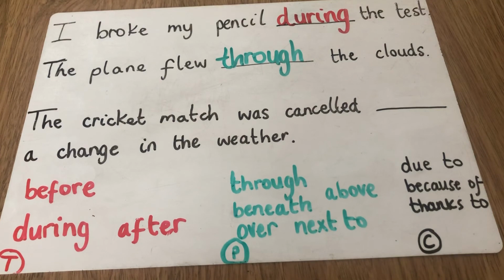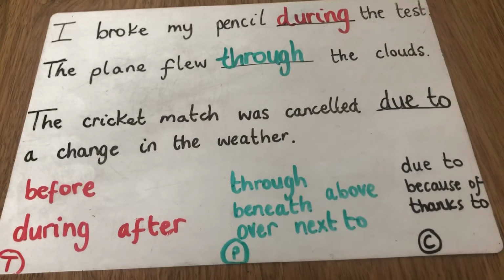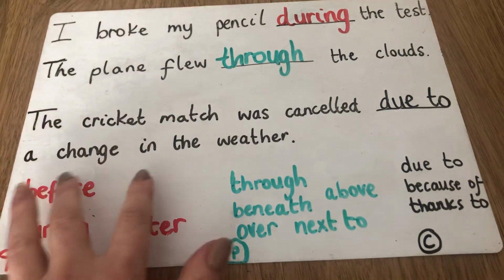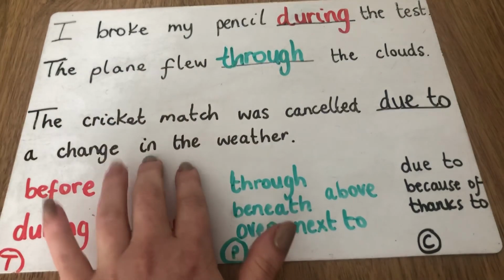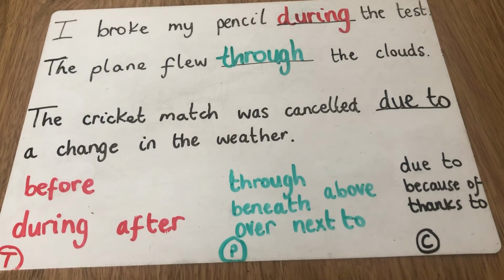So I'm going to put in the cricket match was cancelled due to a change in the weather. Okay, so remember that cause. Something's happened which has caused something else. So the cricket match was cancelled because of this. A change in the weather has changed what has happened with the cricket match. Okay, so we've got just some brief ideas there. So what I want you to do, I want you to have a little look at the bottom. You've got lots of different prepositions to choose from. Have a little go at writing your own sentences and see if you can try and use all three different prepositions.